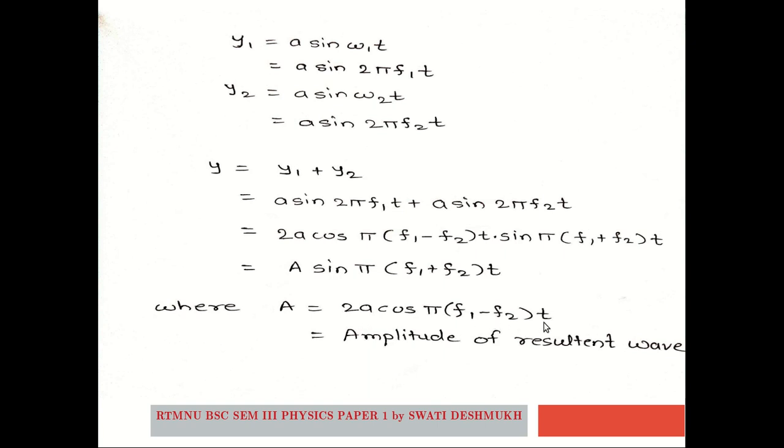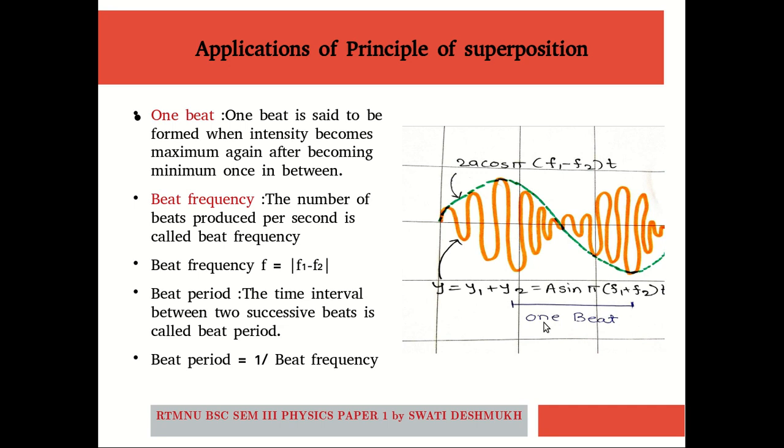So the resultant wave is A sin pi (f1 plus f2) t, whereas the amplitude pattern is given by 2a cos pi (f1 minus f2) t.